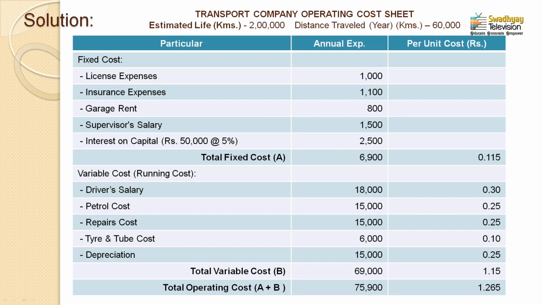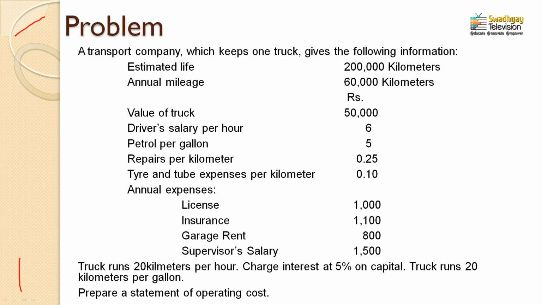Now see the answer. Variable cost is the second part, that is running cost also. Start with the driver salary. Now for that we need to see the question. How can you find out the driver salary? See the question, driver salary per hour is given, rupees 6, that is the first part.